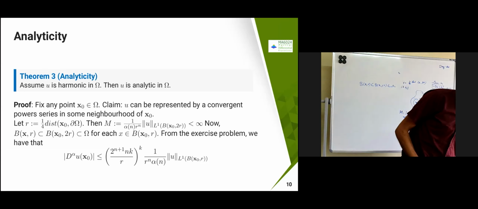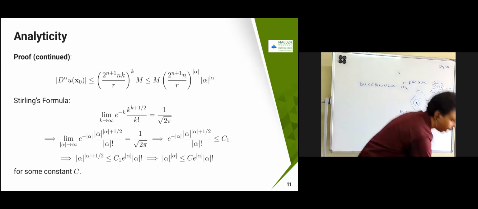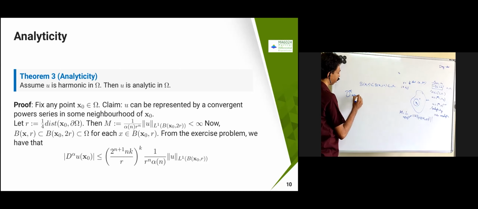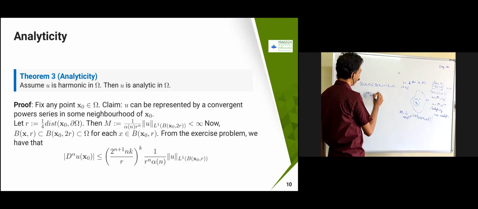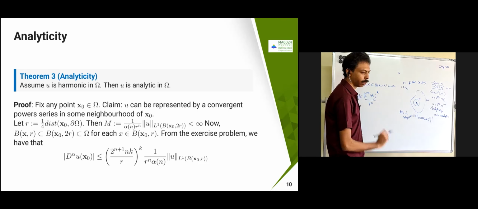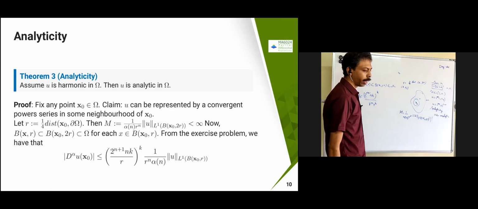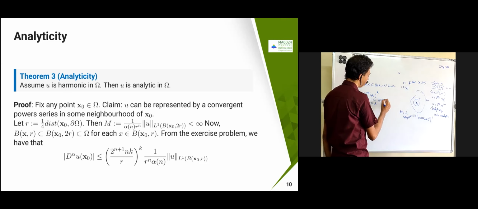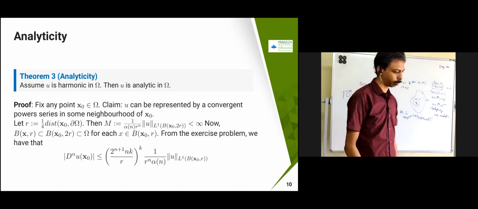So from this, what we can claim is, I just write this: D power alpha of u of x naught is less than or equal to 2 power n plus 1 into nk whole power k divided by r power n, and r power k also will come, r power k into the norm of u in L1 of B of x naught comma r.